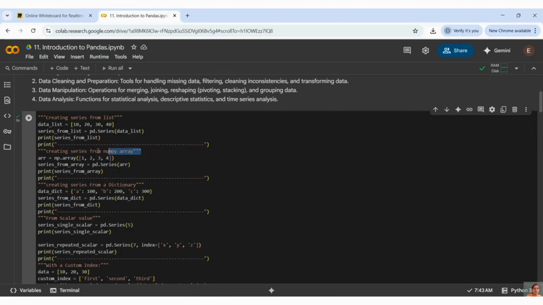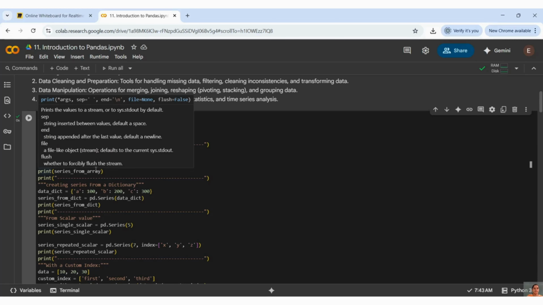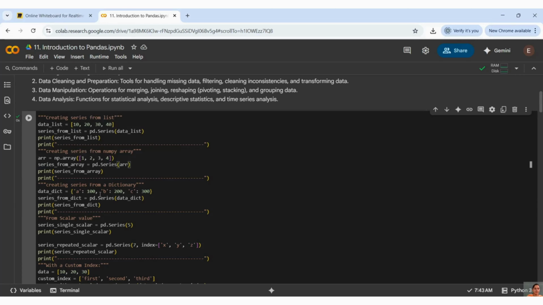Now we will see how to create a series from a NumPy array. My NumPy array is this one, right? 1, 2, 3, 4 with np.array, and the same array I can pass through pd.Series. This is how you will initialize your series, guys, right? Then I'm printing my NumPy array.